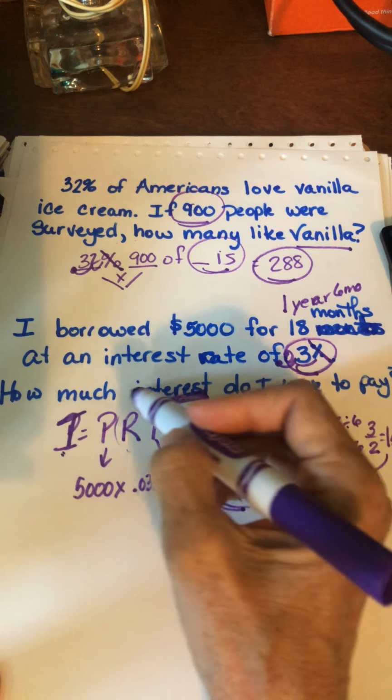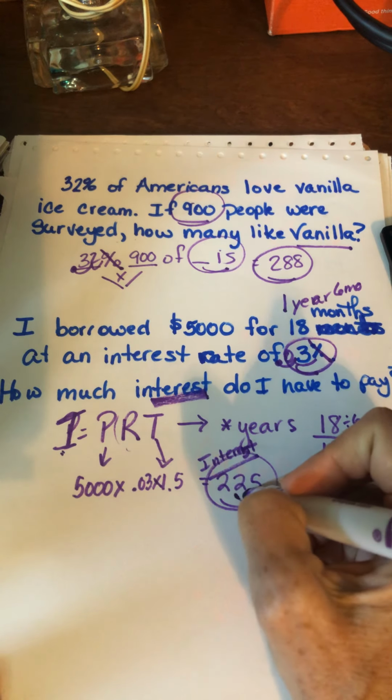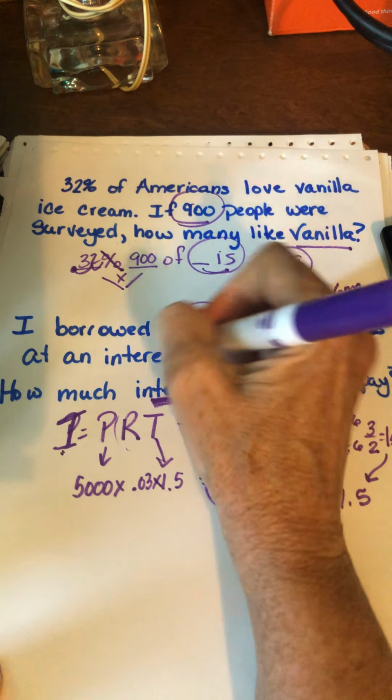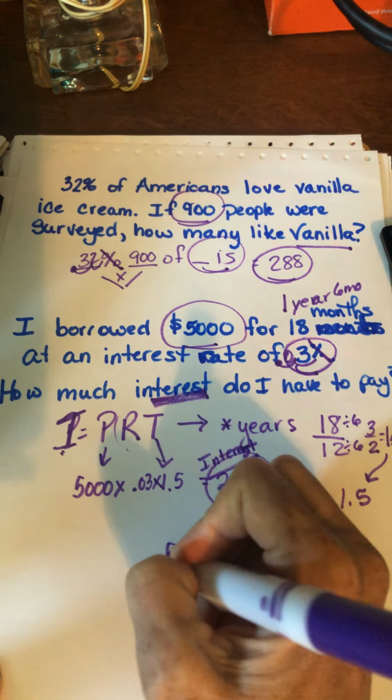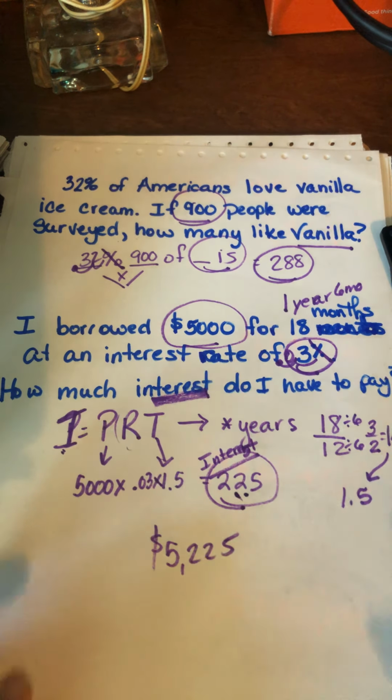But if it would say how much would you have paid over the total period of the loan? Well, you would have paid 225 plus the 5,000 you borrowed. So your answer would have been 5,225. You've got to read those questions very carefully.